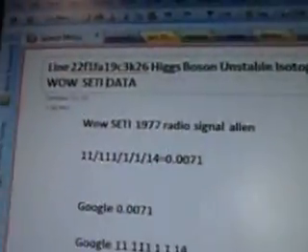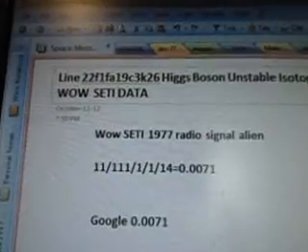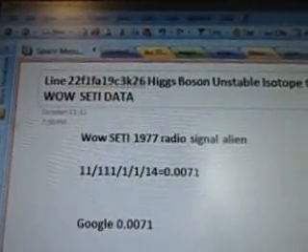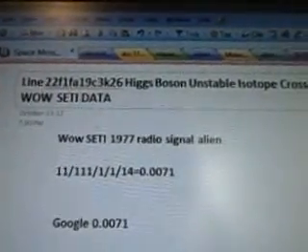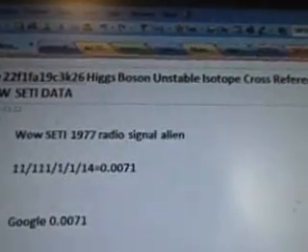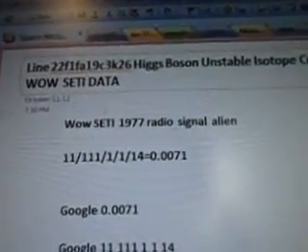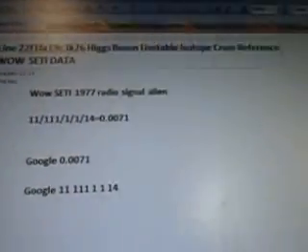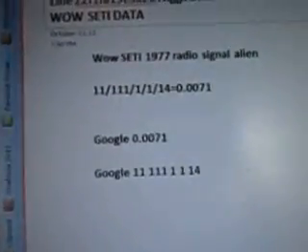284C3K26. This is another wow video. 22f1fa19c3k26. Higgs boson unstable isotope cross-reference Wow Seti data. So this is a cross-referencing video where I look at other videos and see how they go together.